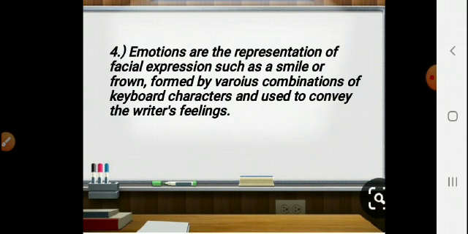Why are these used? Because when we are writing or typing the messages, it is not easy to convey our feelings. So to express that, emoticons are used. When communicating online, it can be difficult to show a writer's emotion unless a web camera or microphone is used. So the writer's expressions or emotion is difficult to determine. By using emoticons, the writer's proper emotion will be conveyed to the reader. So this is the advantage or use of the emoticons. Understood now?